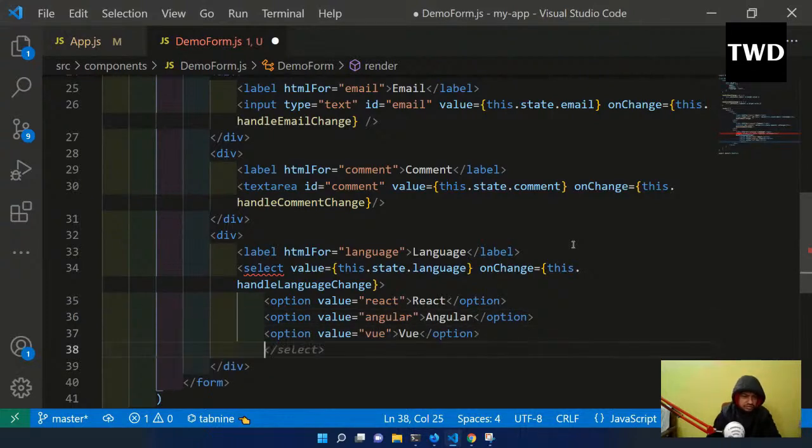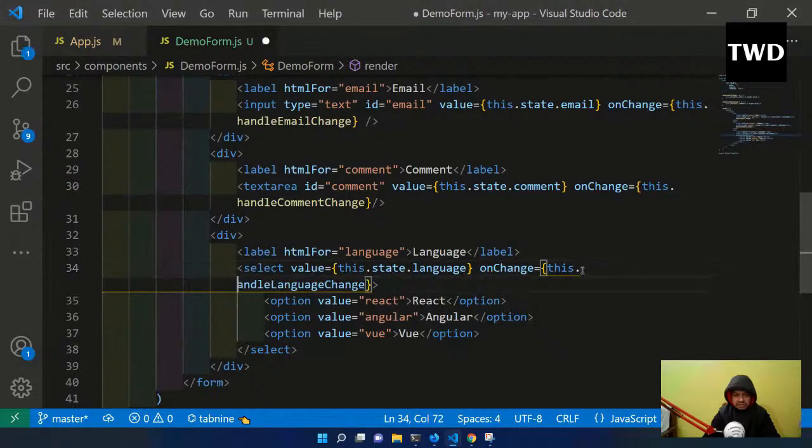Option, view, and select. I will complete it like this. Okay, so this three is more than enough. So let me save it. Okay, so that is there.